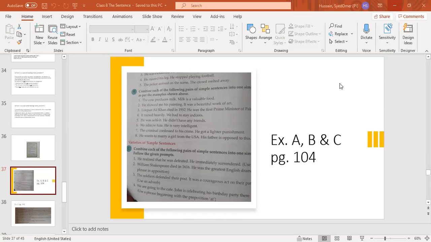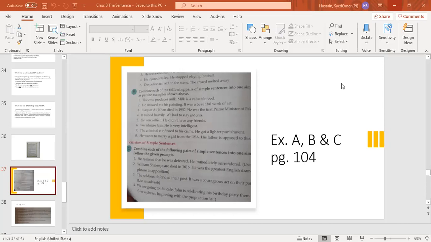People have lost faith in him. They suspect his behavior. Use an adjective. You can change suspect into suspicious. Okay. Adjective.